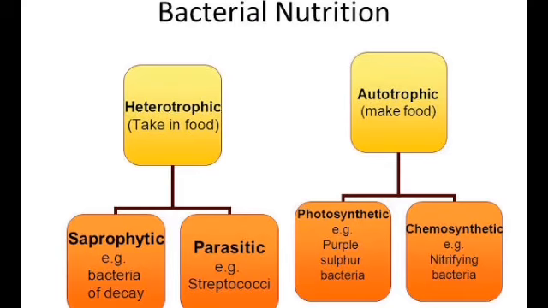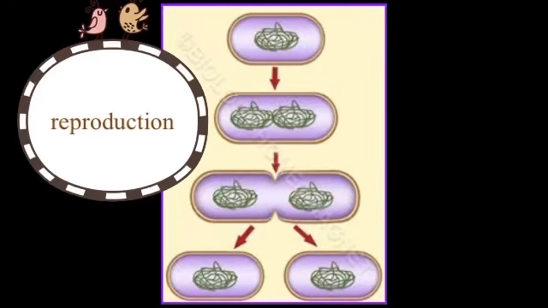Now the bacteria, how does it take nutrition? There are two types, heterotrophic and autotrophic. Heterotrophic takes food from decaying matter, saprophytic, parasitic, and autotrophic can be photosynthetic and chemosynthetic. Photosynthetic makes food from carbon dioxide and sunlight. Chemosynthetic uses chemicals.